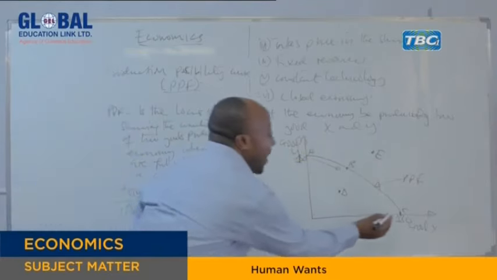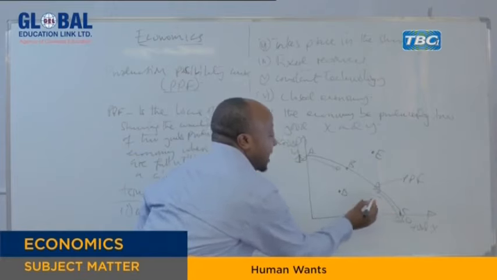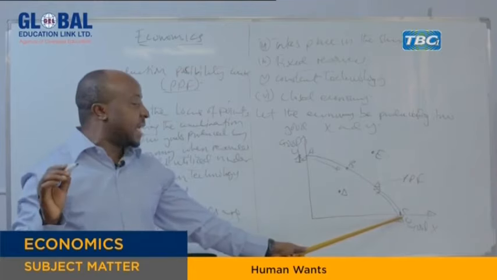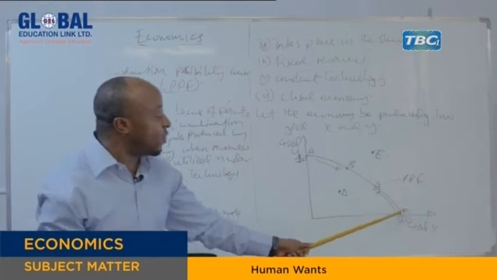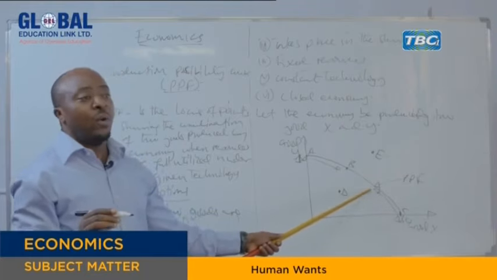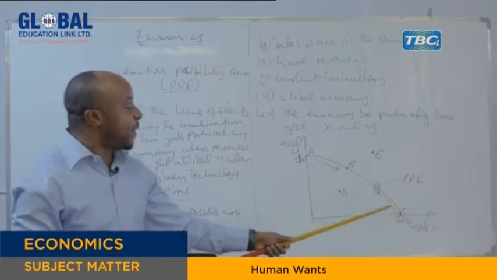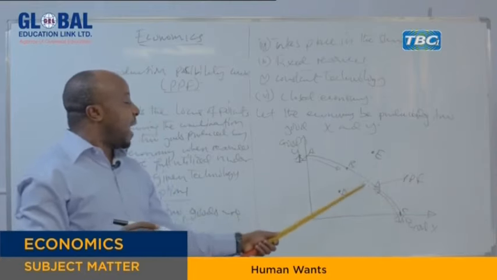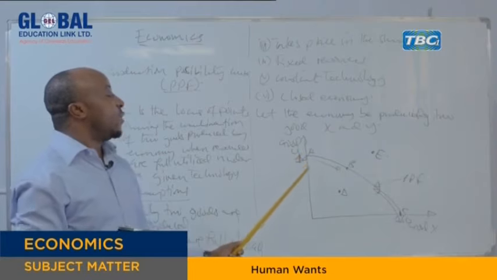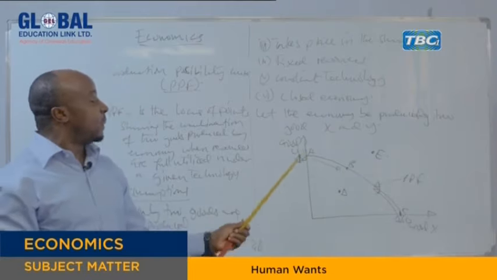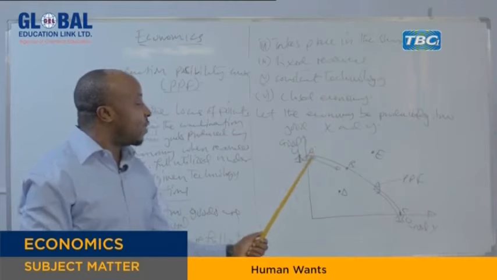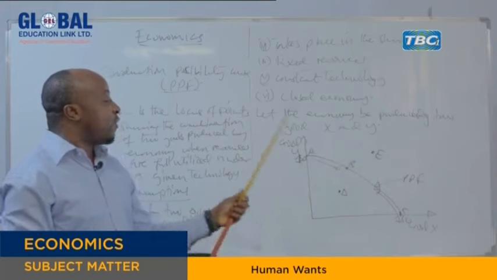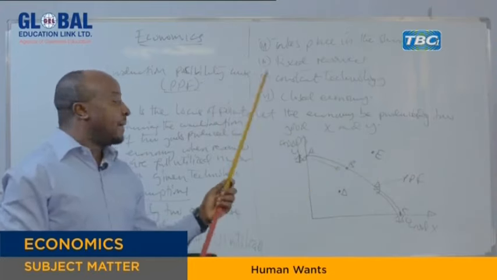For example, when you move upward from this point by this arrow, at point C you produce only units of good X. So when you move up, you have to sacrifice units of X so that you increase some units of Y. When you move upward, there is opportunity cost of sacrificing X, then increasing Y. When you move downward, you sacrifice Y, you increase X. This is when you speak of opportunity cost. So movement along this PPF indicates opportunity cost, because it involves sacrifice of one good, then increasing the units of the other good.